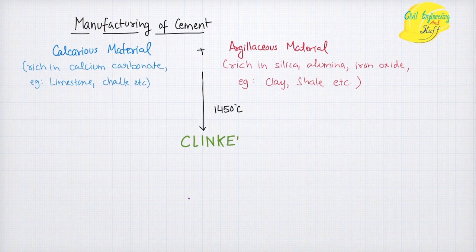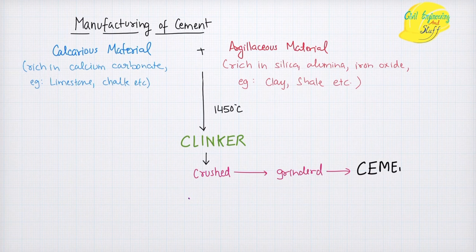This clinker is crushed and ground to give a very fine material, and that fine material is cement.